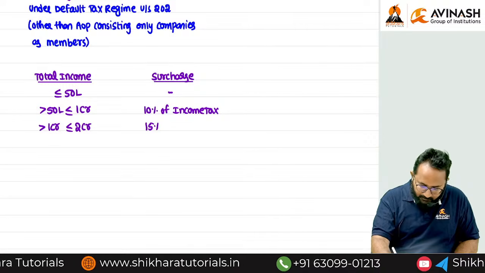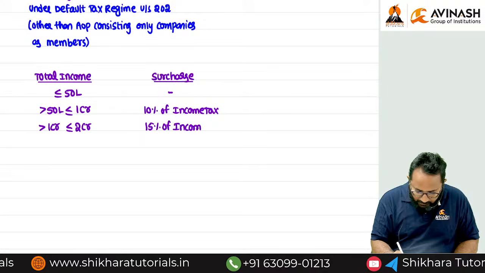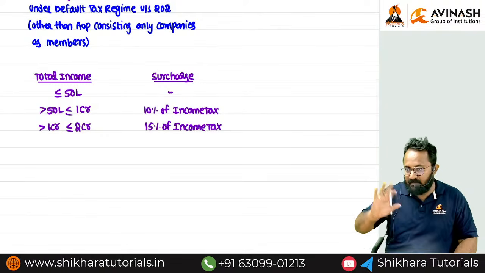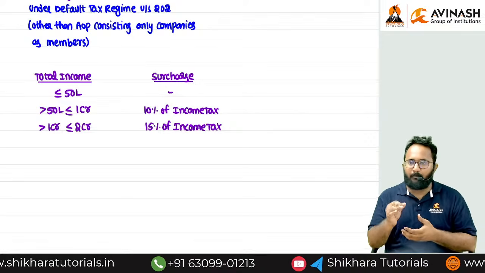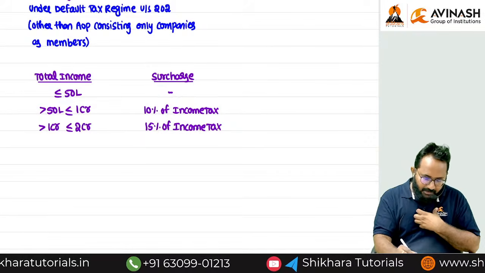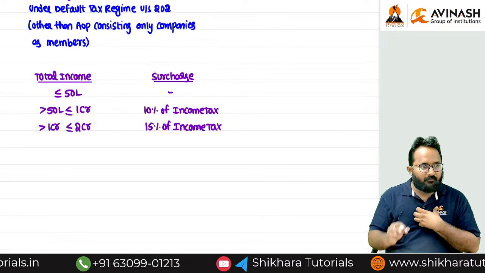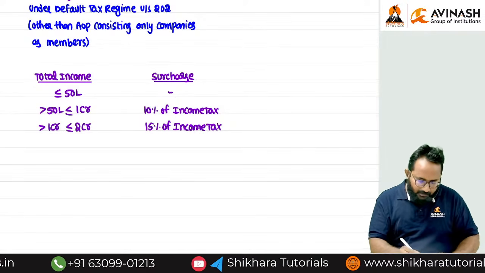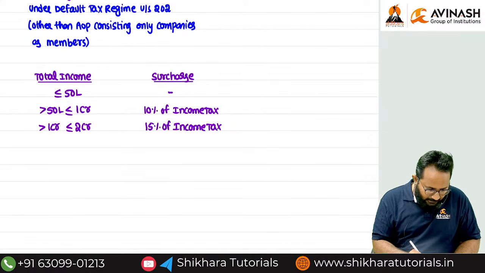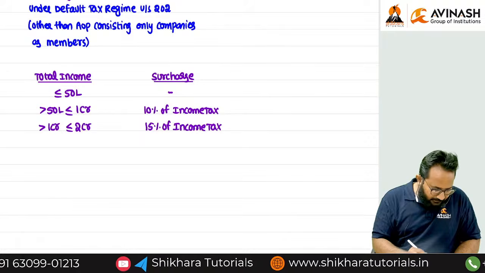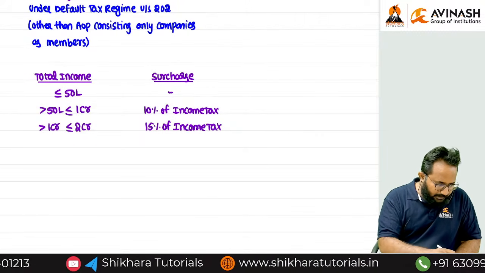What is the surcharge rate? 15% of income tax. Again, listen carefully. I have a total income of 1.5 crore. Where am I located? At the third point. The surcharge rate is 15% of income tax.